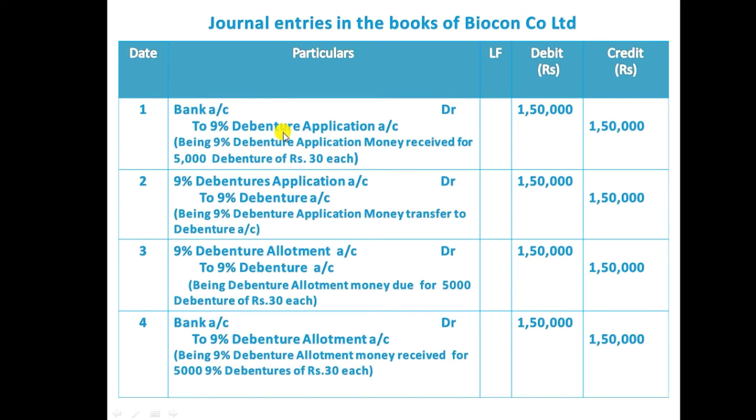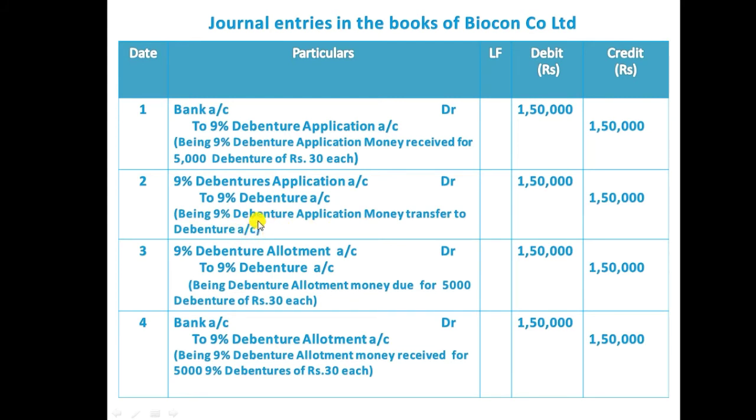After receiving application money, the company will transfer this application money to the debenture account. So 9% debenture application account debit to 9% debenture account 1,50,000. Here we credited debenture. Debenture comes under liability for the business. Liability means it is payable in the future. So when a liability increases in the business, we need to credit it. The narration: being 9% debenture application money transferred to debenture account.